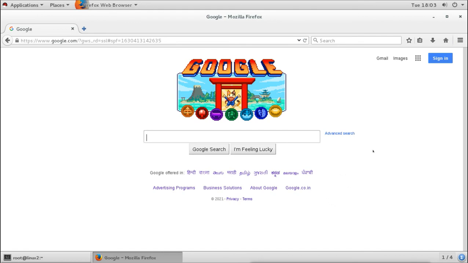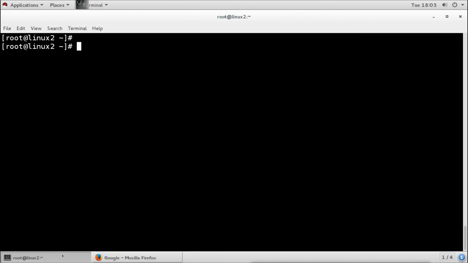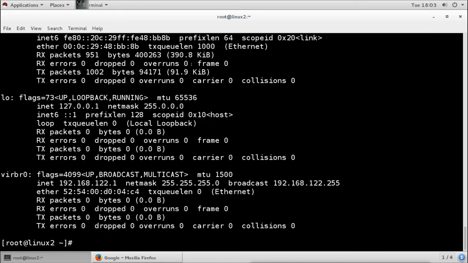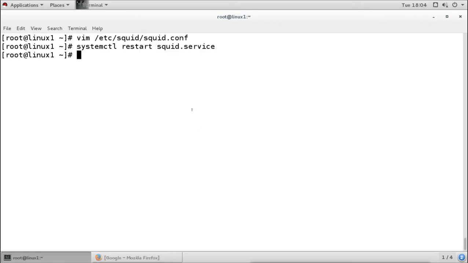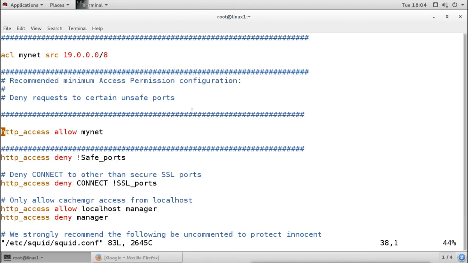Let's say I want to deny some IP address. I will deny this IP address. This machine has an IP address of 19.0.0.2. Right now it is working. It is accessing because all the networks are allowed. So I want to deny this. What I will do is create a new entry, a new ACL. I will open the configuration file again, and I will create a new list here.